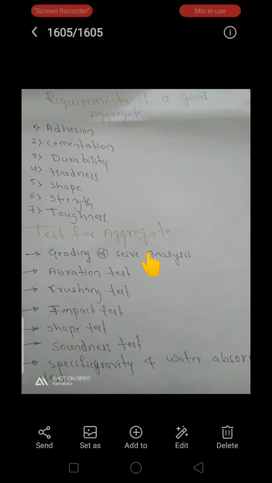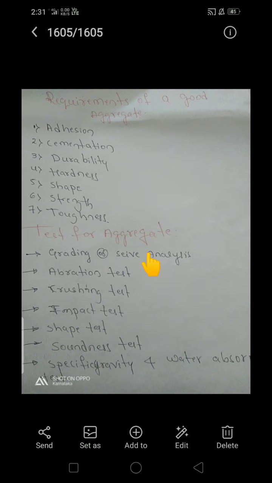We are coming to the requirements of a good aggregate, or properties of aggregate. So first one is the adhesion. Here the aggregate which is to be used for construction should have less affinity with the water as compared with the binding material. Cement is the binding material in concrete, and the aggregates used for making concrete should have less affinity with water, meaning the adhesion property with water should be less. If this quality is absent in the aggregate, it will lead to the separation of bituminous or cement coating in the presence of water.